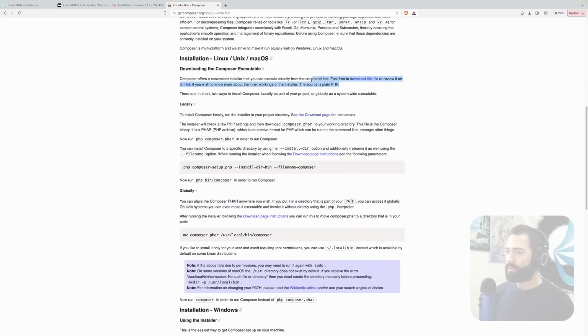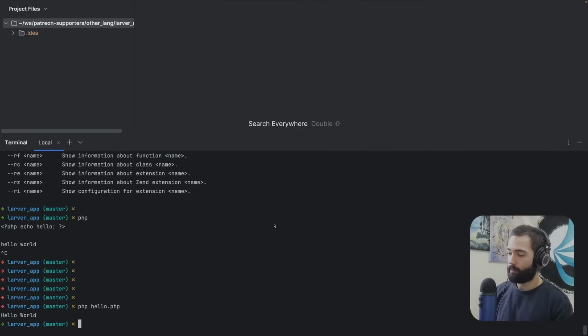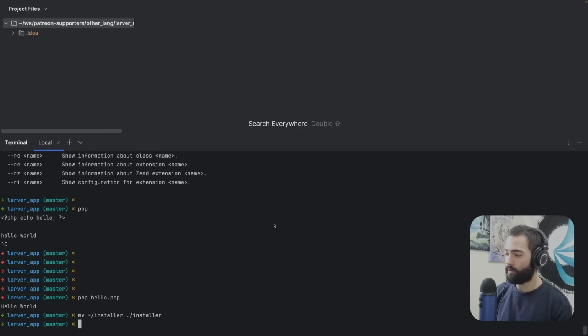From reading this, this thing that I downloaded is an installer, and I want to install it locally and not globally. So let's come back over here. We're going to move the installer file into here. We should have the installer here now.